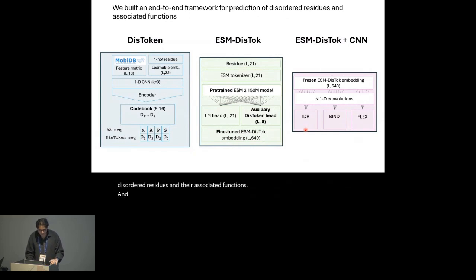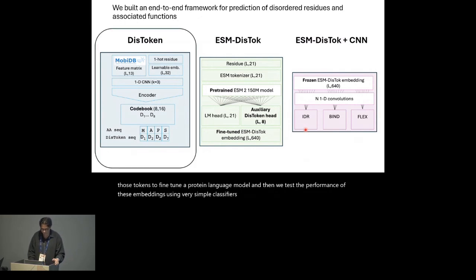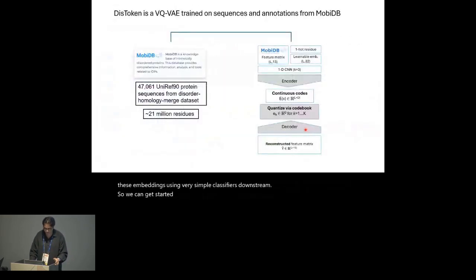And so the first part of this pipeline is distoken, which are disordered tokens. We then use those tokens to fine-tune a protein language model, and then we test the performance of these embeddings using very simple classifiers downstream. So we can get started with distoken.